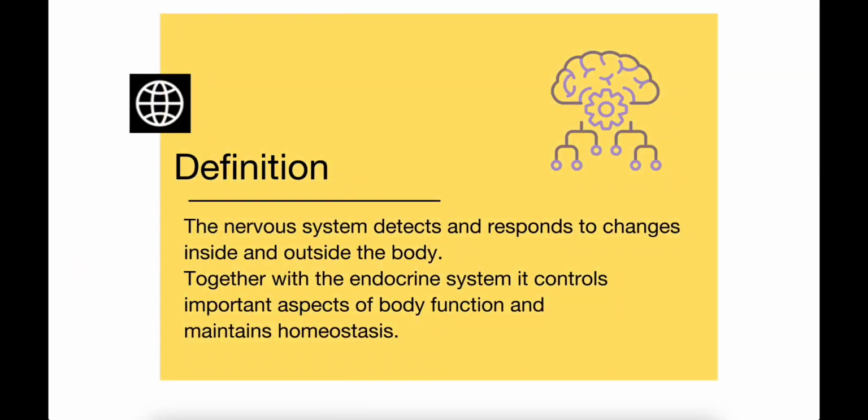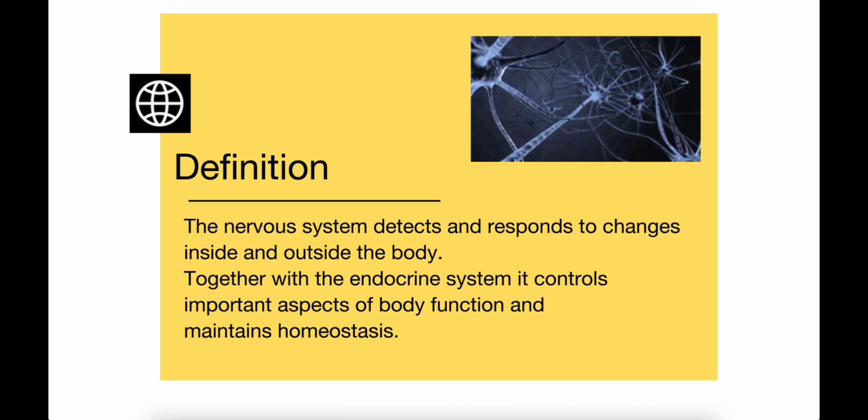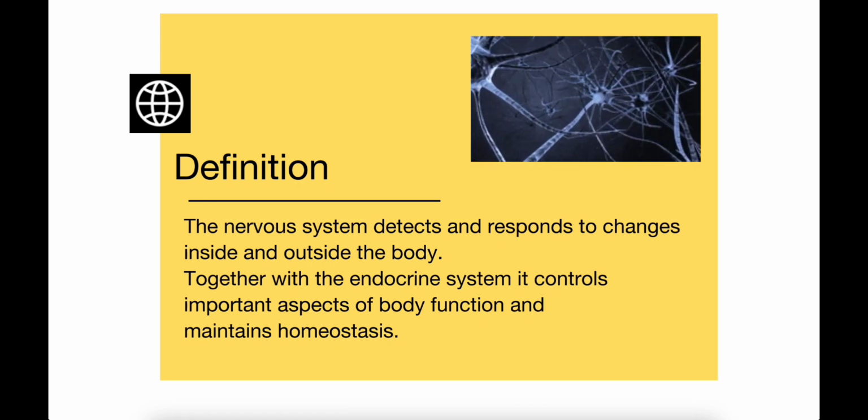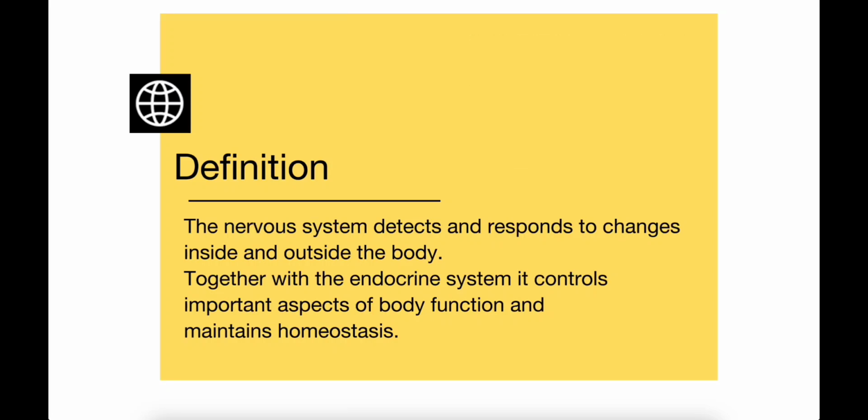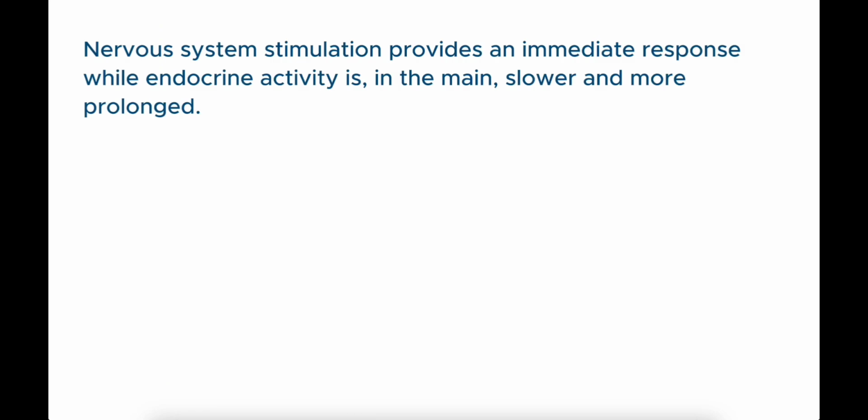The nervous system detects and responds to changes inside and outside the body. Together with the endocrine system, it controls important aspects of body function and maintains homeostasis. Nervous system stimulation provides an immediate response, while the endocrine activity is in the main slower and more prolonged.